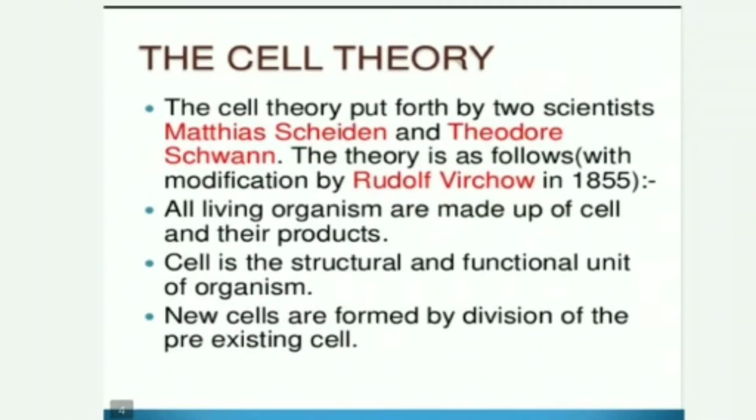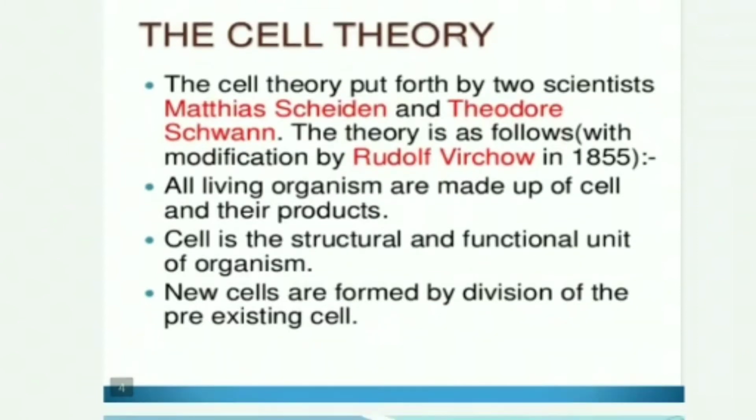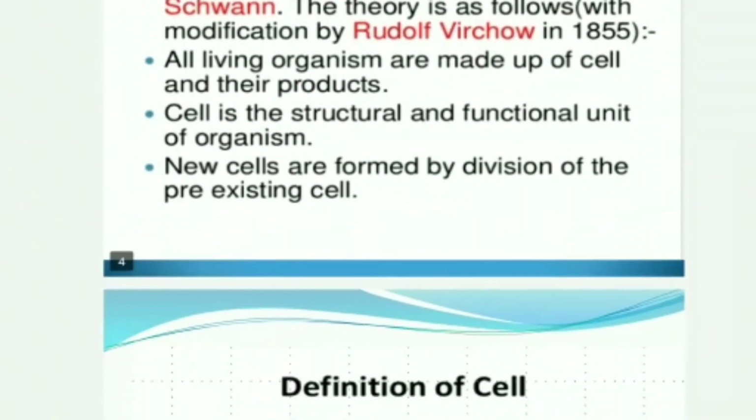But later, in 1855, it was modified by Rudolf Virchow, and the modification was that all living organisms are made up of cells and their products. Cells are the structural and functional unit of organisms. New cells are formed by division of pre-existing cells. This point was introduced by him.